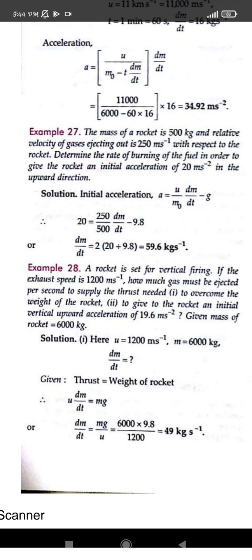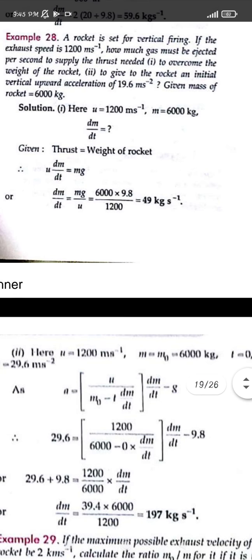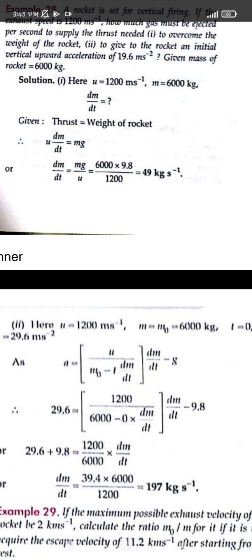What is the value of m? That is 6000 kg, that is of the rocket. And g is the acceleration due to gravity, that is 9.8. So we have already found out the value of dm/dt. And for the acceleration, you can use a = u/(m0 - t dm/dt) times dm/dt minus g. So we just have to find out the value of dm/dt again, because it is written.